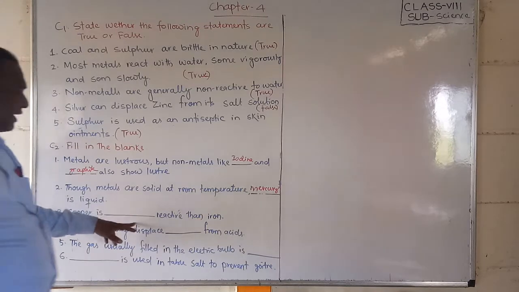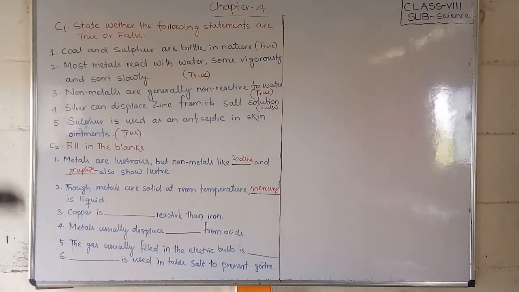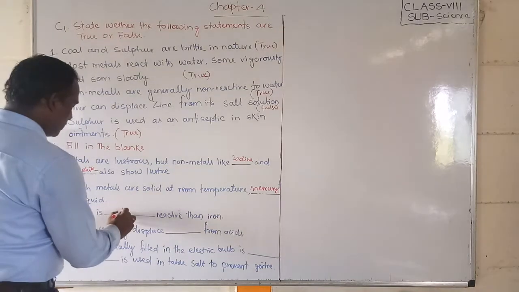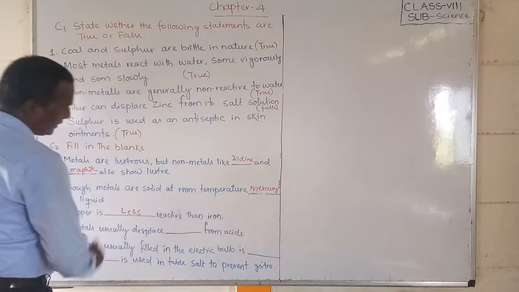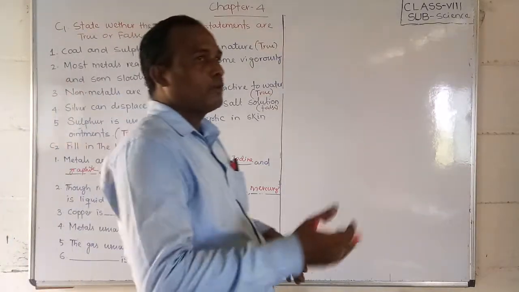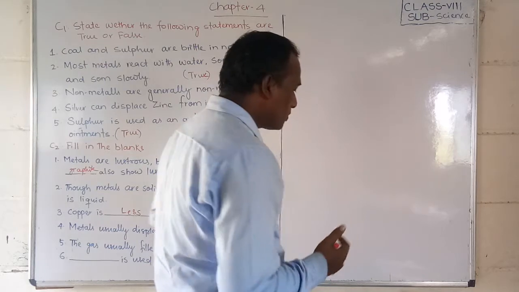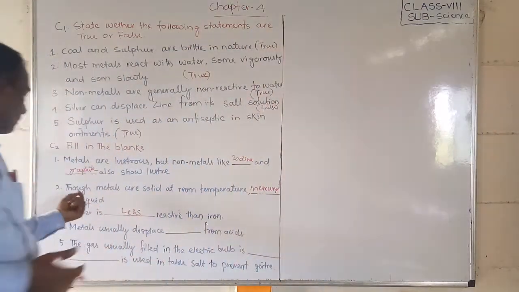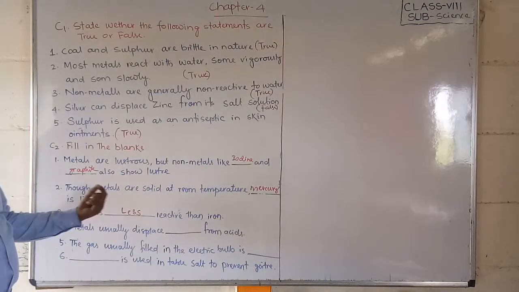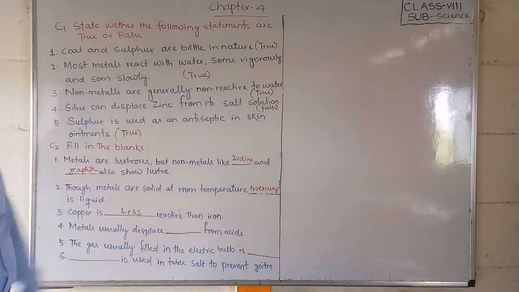Copper is dash reactive than iron. If you check the reactivity series, copper is less reactive. So we can write it as less reactive than iron. Iron, ferrous, comes first, and thereafter we get copper. So copper is less reactive than iron.